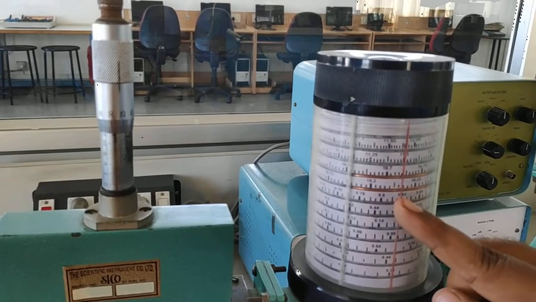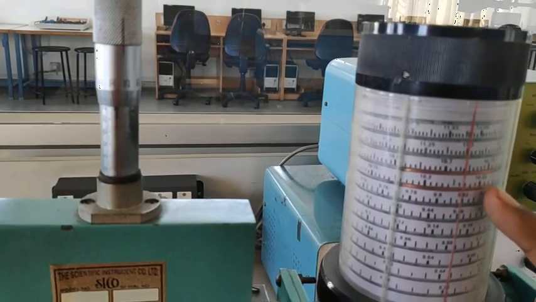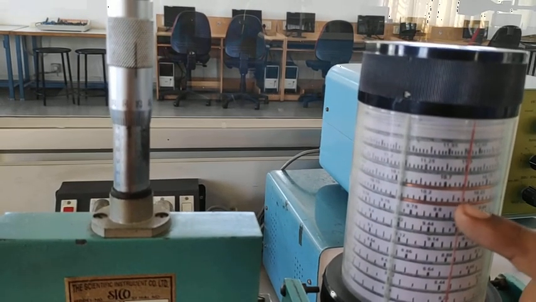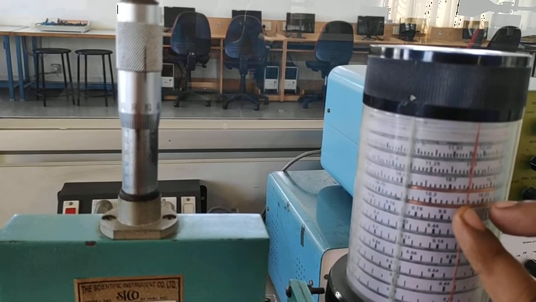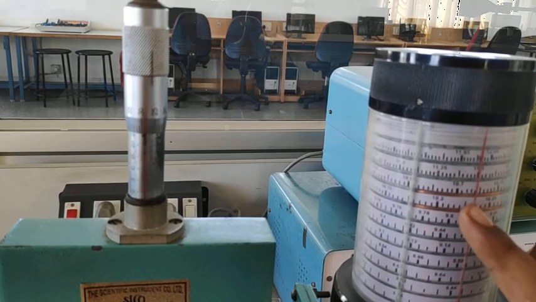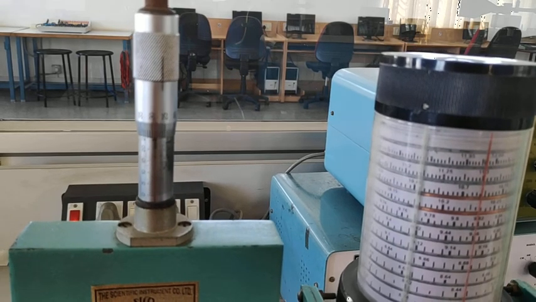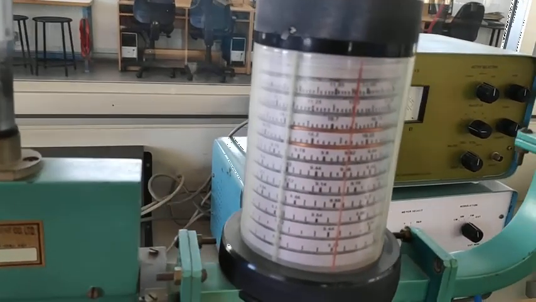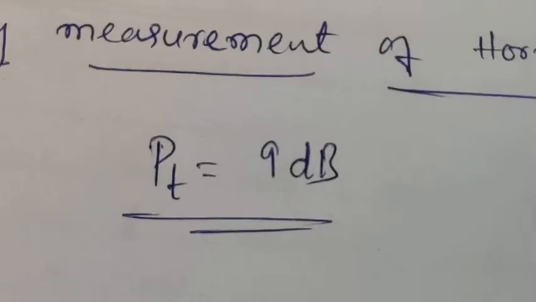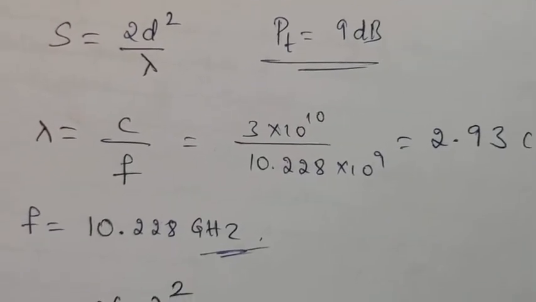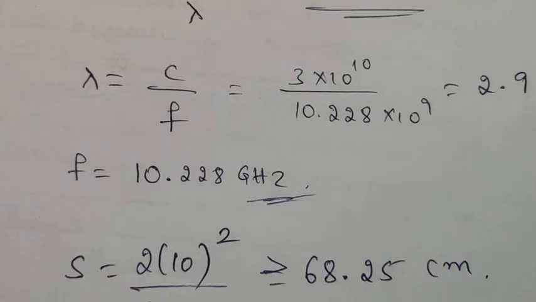Here it is between 10.2 and 10.25, so it is 10.225 and 10.25, so 10.227. So 10.227 is our operating frequency. So this is the transmitted power and our operating frequency we got 10.228 gigahertz.